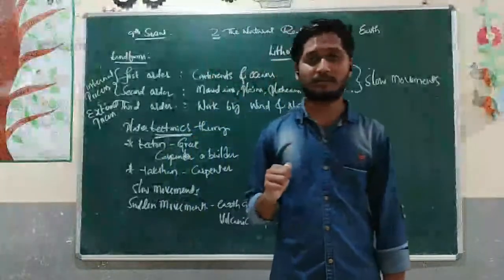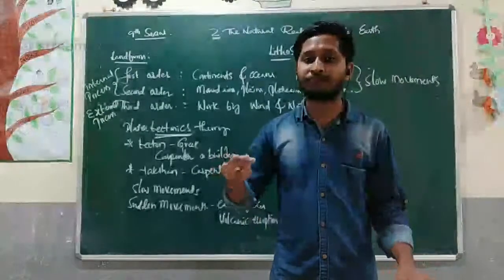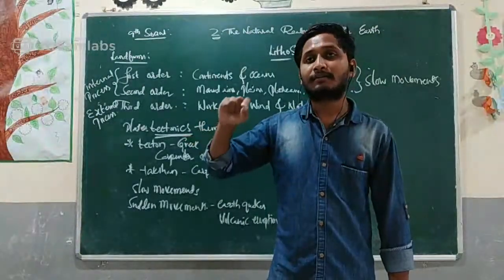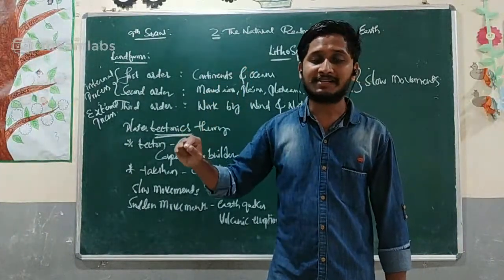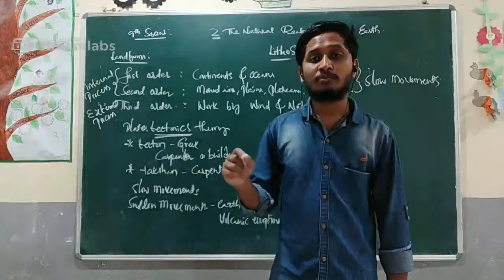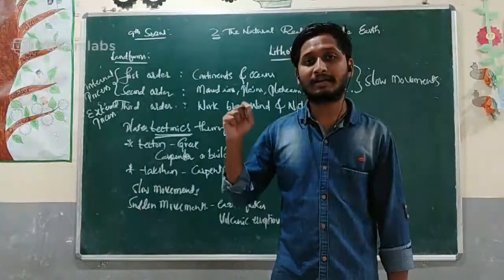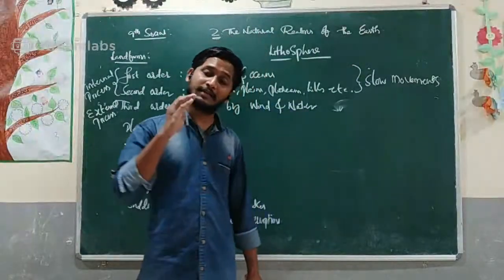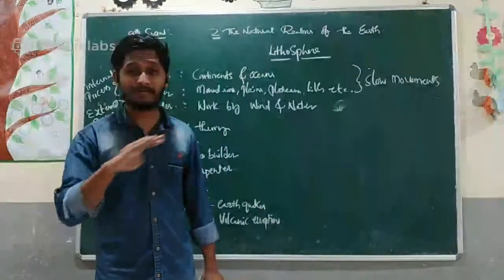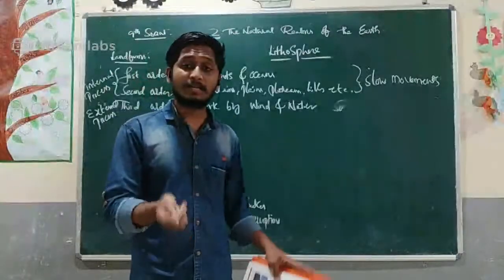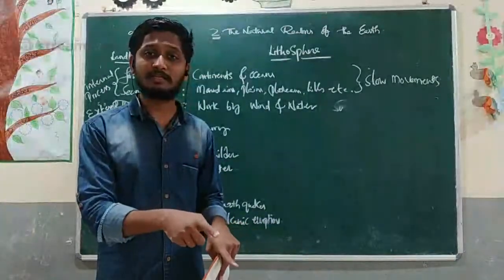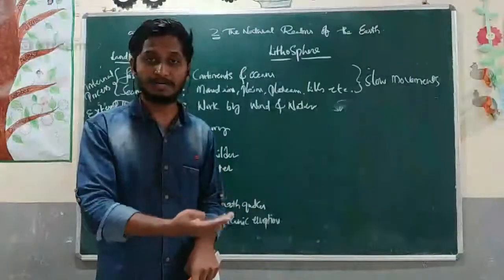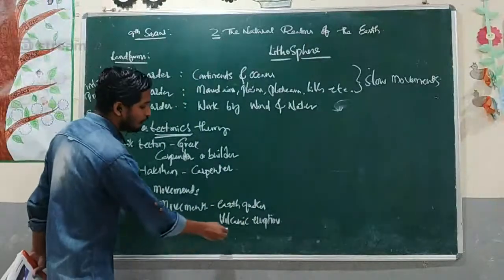The earth is going to be completely deposited, completely filled up with landslides. So the lithosphere is going to be changed, the landform shape is going to be changed. Okay, and volcanic eruption.